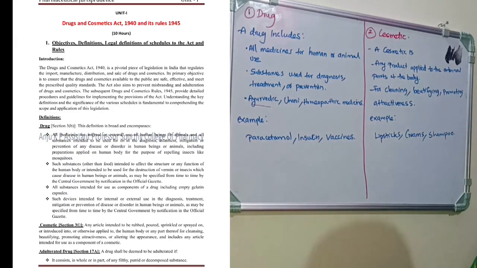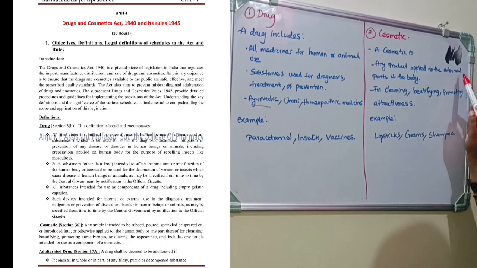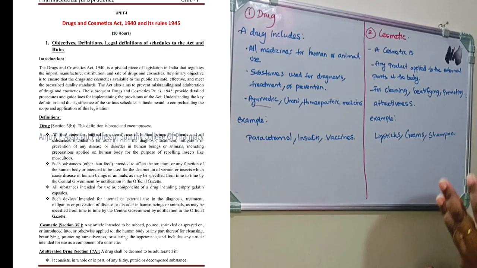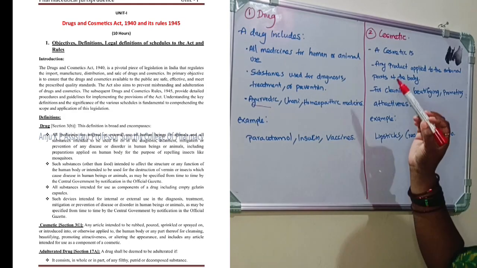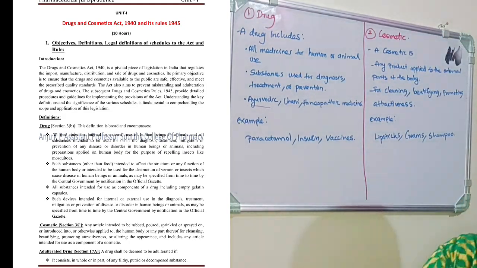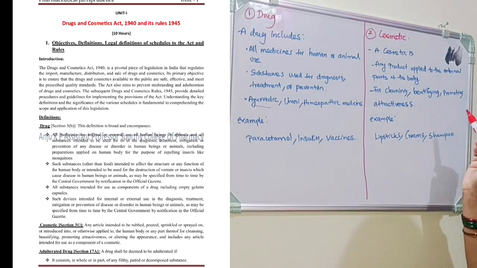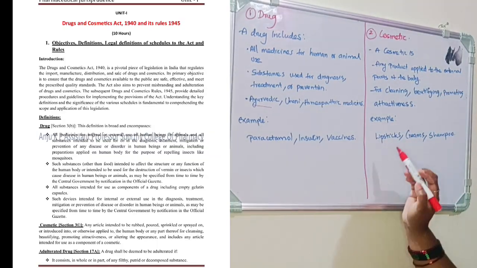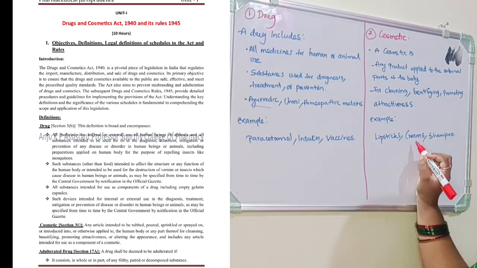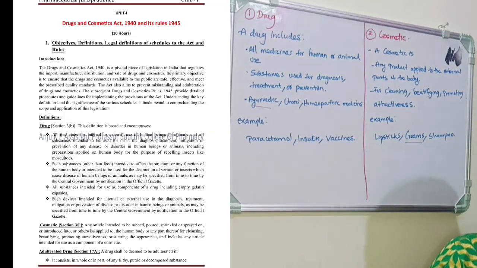Coming to the cosmetic. What is a cosmetic? Any product which is applied to the external parts of the body for cleaning, beautifying, and promoting attractiveness is called a cosmetic. Any product applied externally to clean, to beautify, to promote attractiveness is called a cosmetic. The examples you can tell: lipstick, creams, shampoo, nail polish. These are the cosmetics.